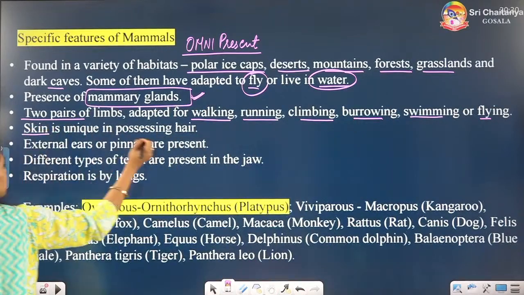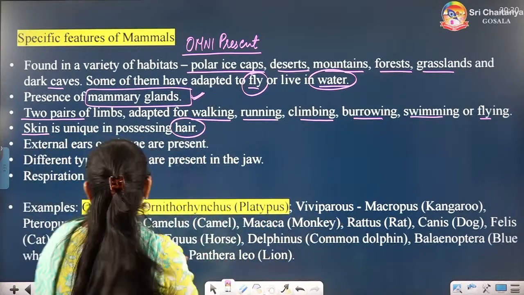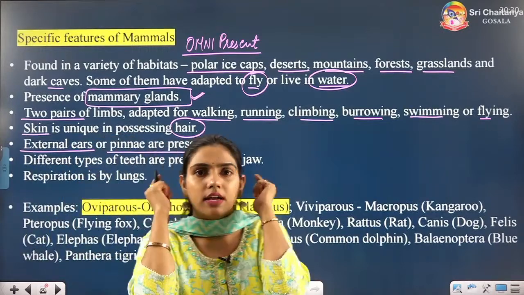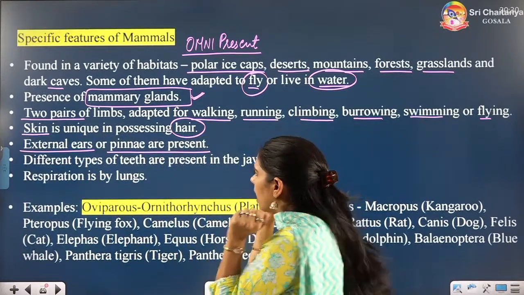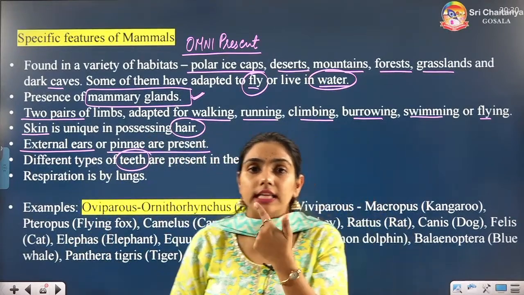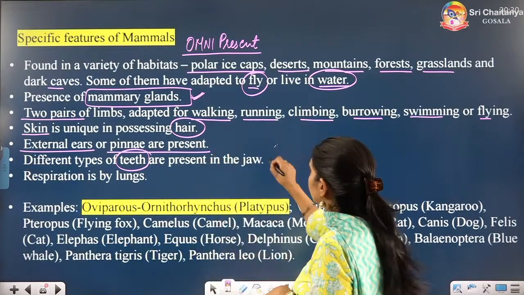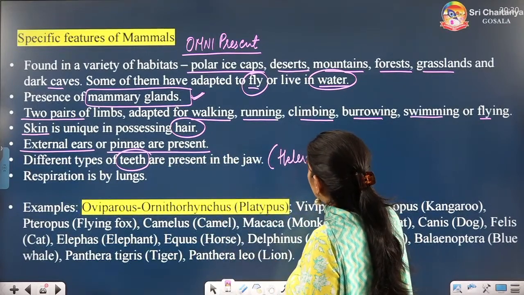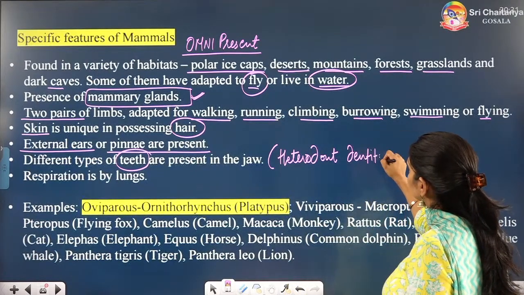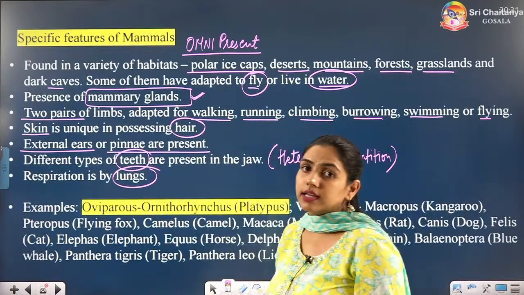Their skin is also unique. We have hair on our skin, yes or no? Then we have external ear, that is known as pinna. This is the external ear, pinna. And we have different types of teeth: incisors, canine, premolars, molars, heterodont dentition. Alright. Then we respire through the lungs, pulmonary respiration.